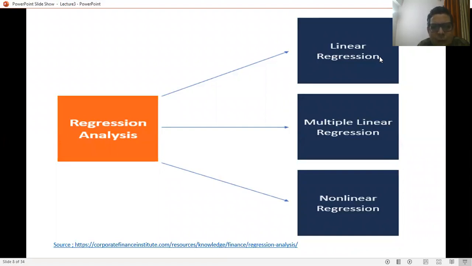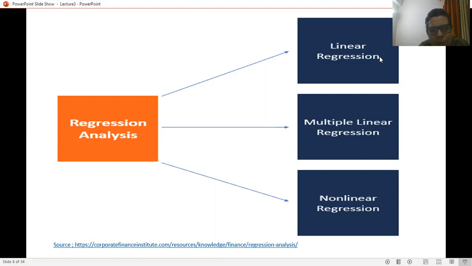While when he looks at the data and finds that a non-linear relationship exists between the variables, then he goes for non-linear regression analysis. In general, in real-world situations we always go for non-linear regression analysis, because the variables in the real world always have a non-linear relation among them rather than a linear relation. So it's the nature of the data set by which we decide whether to go for linear regression or non-linear regression.